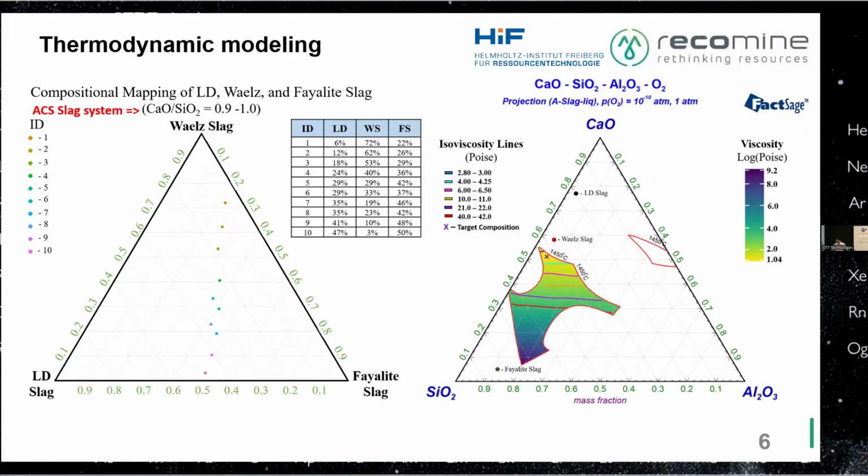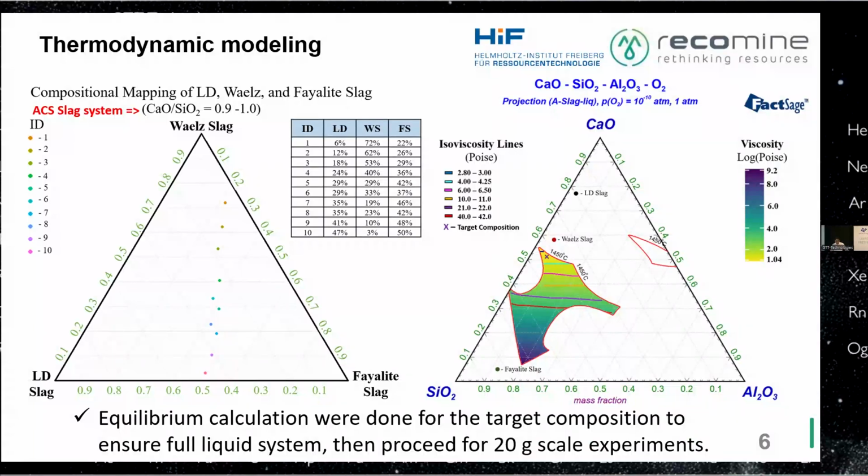And here, when we plot the slags individually, they are actually outside the liquidus region, which from a process perspective we do not want. So we have to mix them if we want to be inside the liquidus region. Now, the target composition is where the location of these 10 identified mixtures. And after we confirm that we are inside the liquidus region, we then did an equilibrium calculation to further confirm if we are really fully liquid in that composition and conducted a 20-gram experiment on these mixtures.